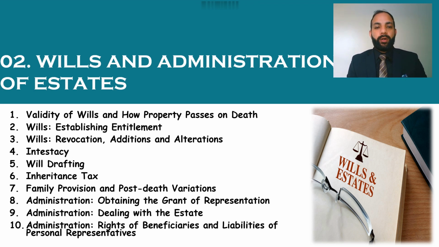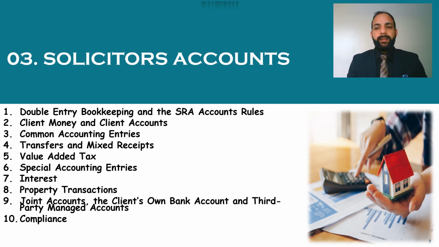and their properties. Number 3 subject is solicitors' accounts: double entry bookkeeping and the SRA accounts rules. Number 2 is client money and client accounts, common accounting entries. Number 4 is transfer and mixed receipts.